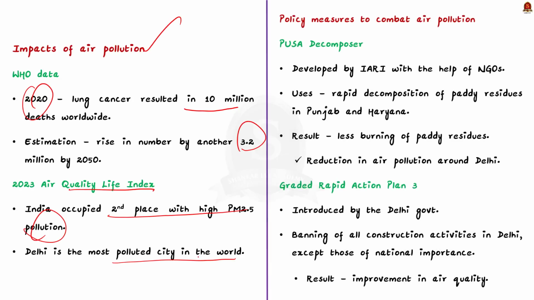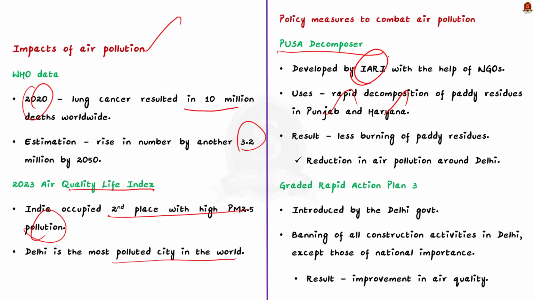The government has taken many policy measures to combat air pollution in and around Delhi. For example, the Indian Agricultural Research Institute, IARI, has developed the PUSA decomposer with the help of NGOs. This decomposer helped the rapid decomposition of paddy residues in the neighboring states of Delhi like Punjab and Haryana. This in turn has reduced the burning of paddy residues. As a result, the air pollution around Delhi has reduced over time. This is a good initiative.